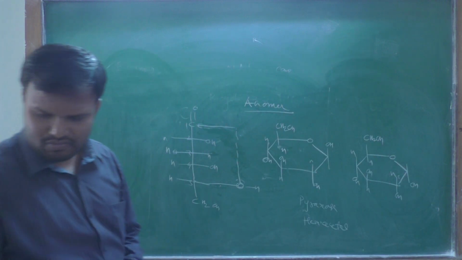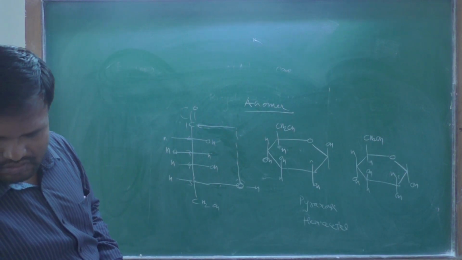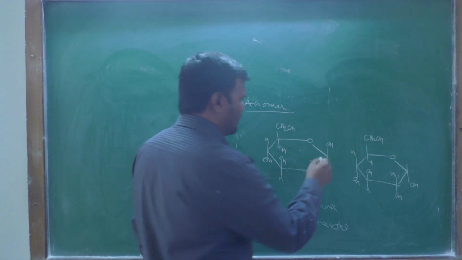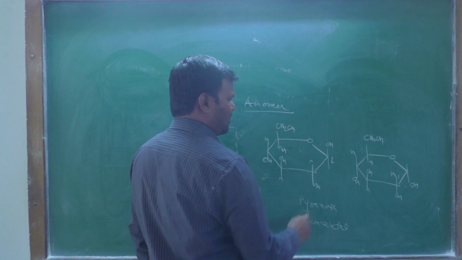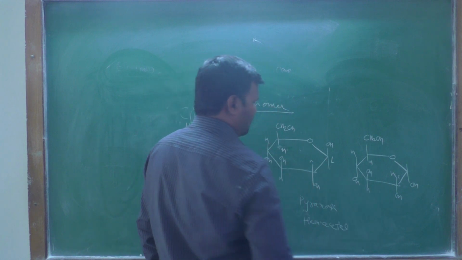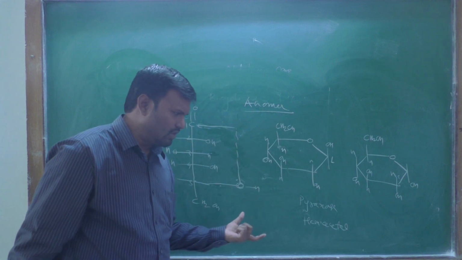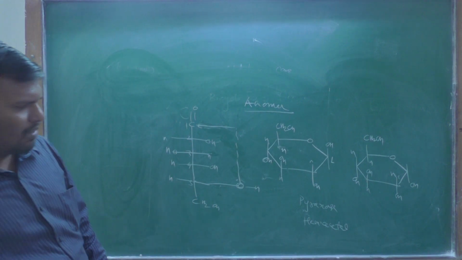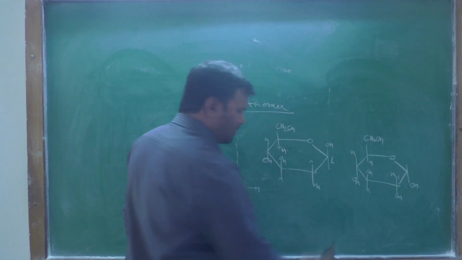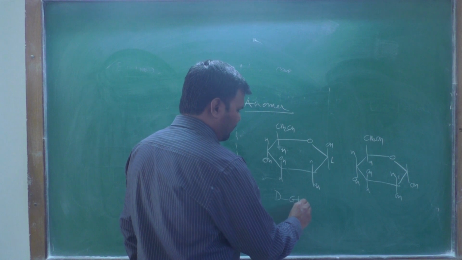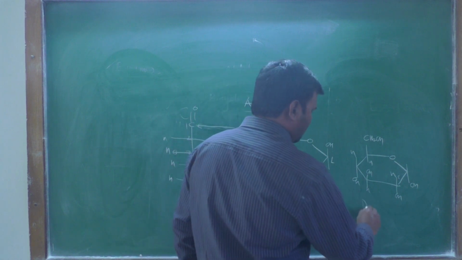Other way you can represent this molecule like that. And this first carbon, when you consider these two molecules, it is also called pyranose or hemiacetal compounds, by the ring formation of a 6-membered ring. This is a D-glucose compound, also the D-glucose compound.